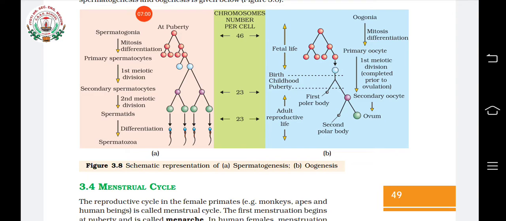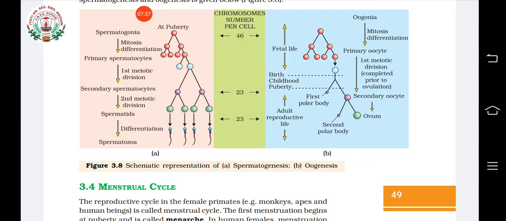So these are some of the differences between oogenesis and spermatogenesis. Please draw this chart in your copy and study. One thing I want to say is, as you watch the video, you have to read the textbook. Simply watching the video will not help you to write the exam. Make small short points in your copy and keep them, so that you can write the answers in your exam. So this much is clear now till this portion.